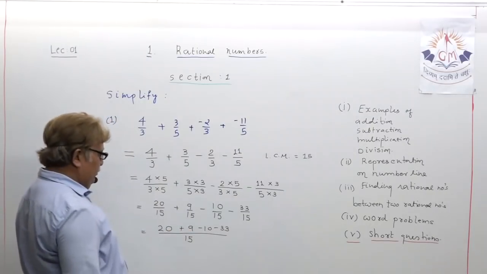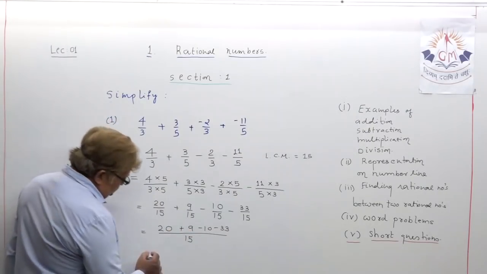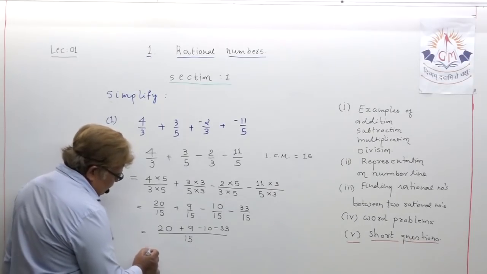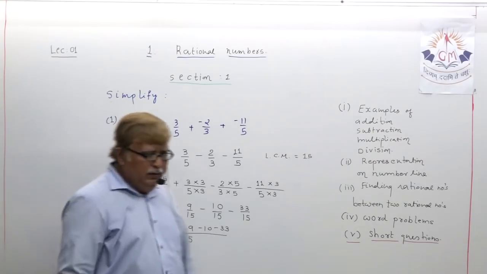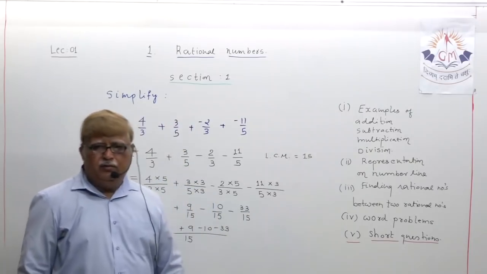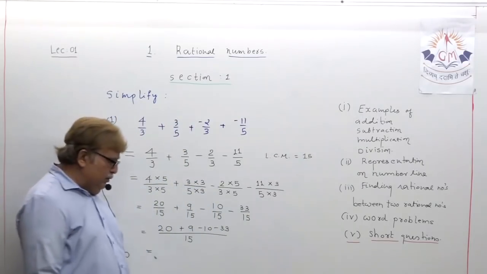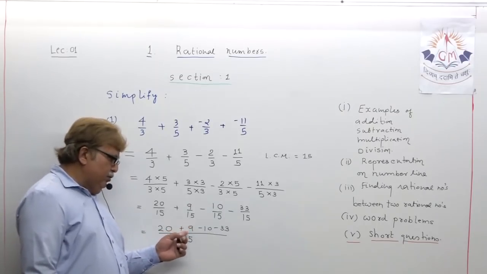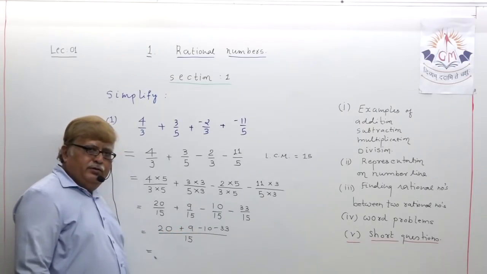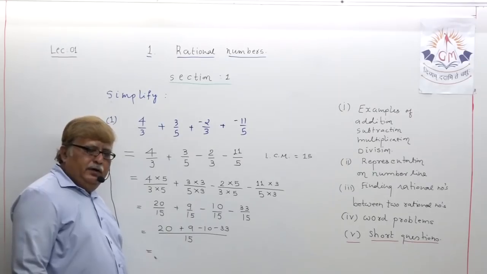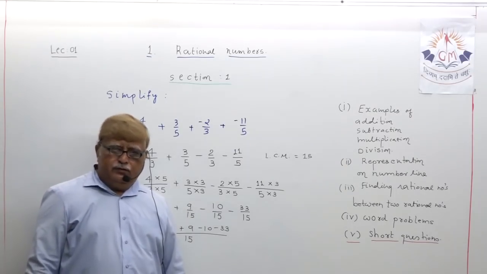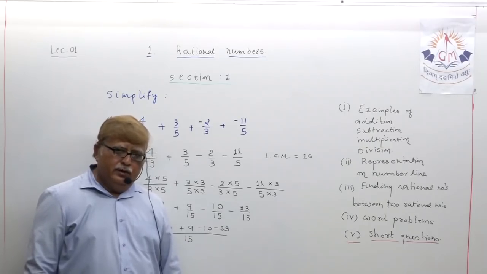You understood this? Now, my dear student, here I have seen students making minor mistakes when they solve examples, because when you have to perform 3 to 4 additions and subtractions together, there might be chances of making some mistakes. I am giving you a guideline today.